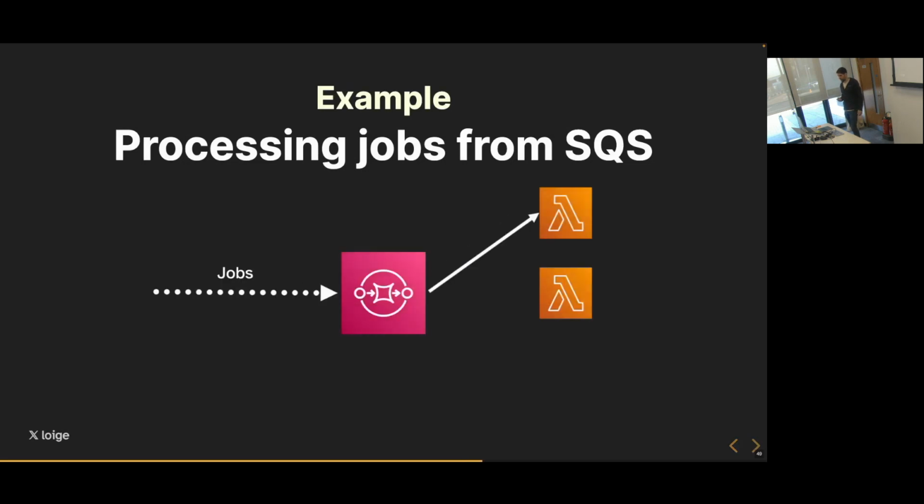Commonly, there is one problem, and the problem is that you receive events that contain batches of jobs. So your Lambda is going to have to loop through the batch, take every single job, do something, and of course, process the specific job.